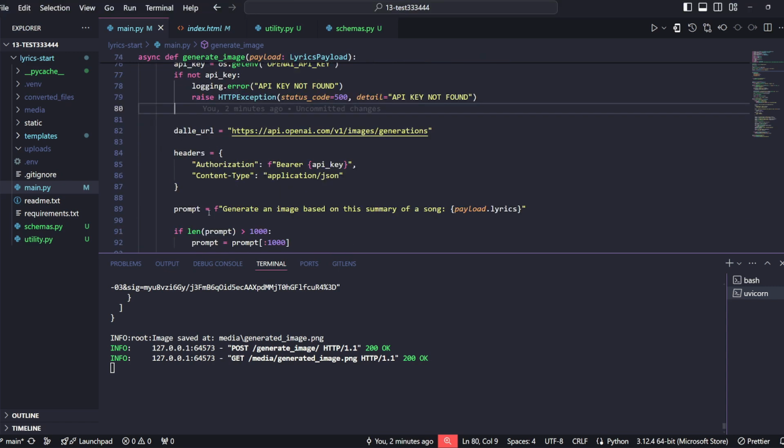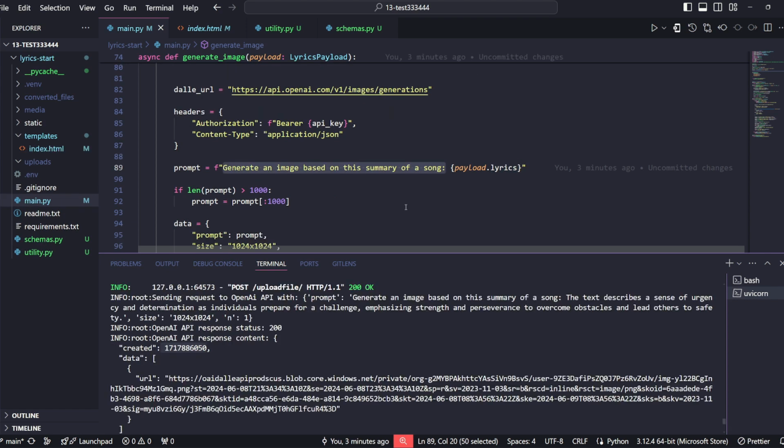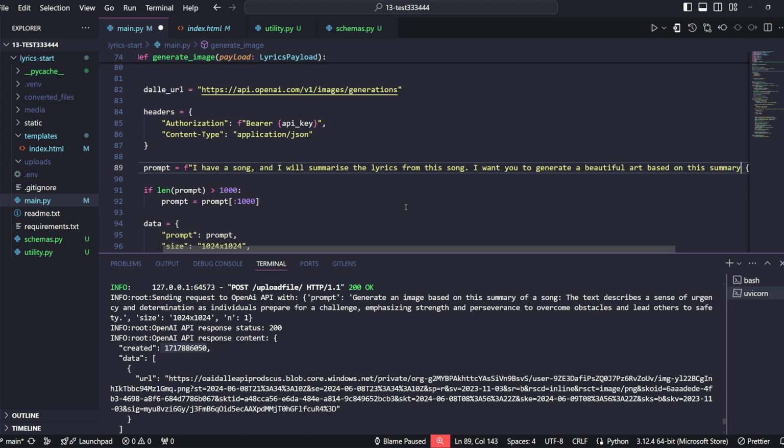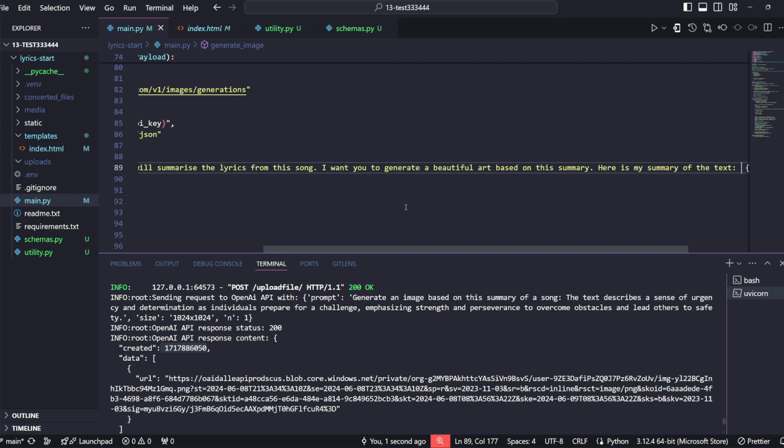So previously the prompt was generate an image based on the summary of a song, and then we passed actual lyrics. Maybe we shouldn't do lyrics, we should do the actual summary. So let me try maybe writing a better prompt here. I'm going to write something like, I have a song and I will summarize the lyrics from this song. I want you to generate a beautiful art based on this summary. Here is my summary of the text. So let's see, does this change anything?